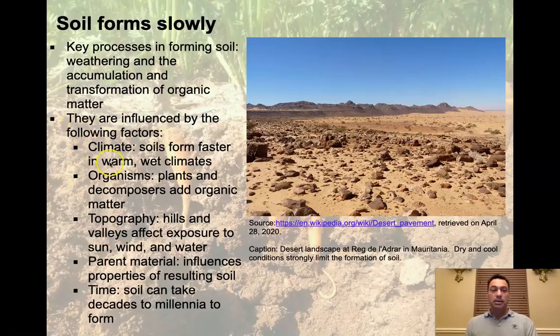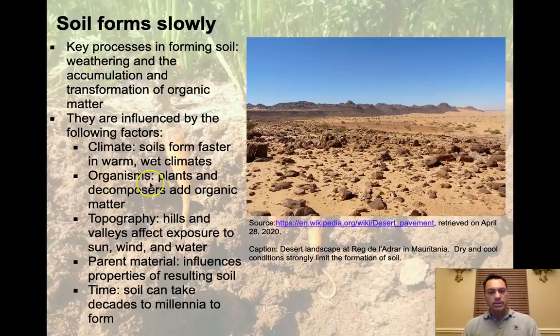So climate is a big deal here. Soils form faster in warm, wet climates. So here we see a desert. This is an African desert, and in African deserts, they tend to not be so wet. Because they're not so wet, they don't get the type of climate where you find very rapid formation of soils. So when we look out here, we don't see the traditional soils where we got plant supporting material. While there's plants out here, you don't have huge accumulations of it. Whereas in a tropical rainforest, where it tends to be warm and wet at the same time, you get trees all over the place, very, very vibrant ecosystems that are set up. And here there's an ecosystem, but it's very, very thin and very, very fragile.